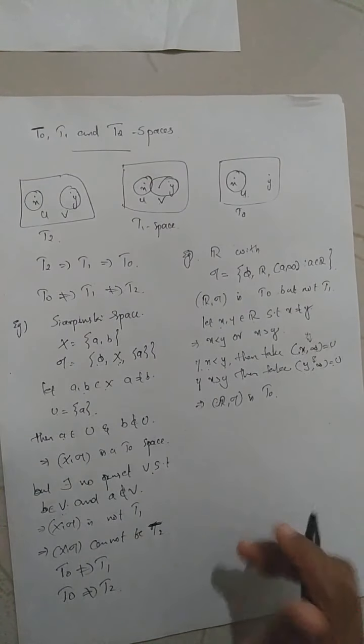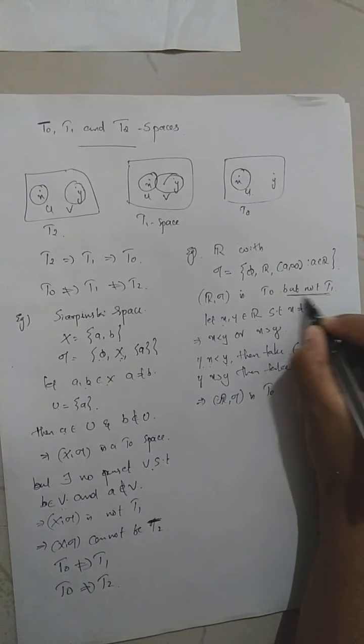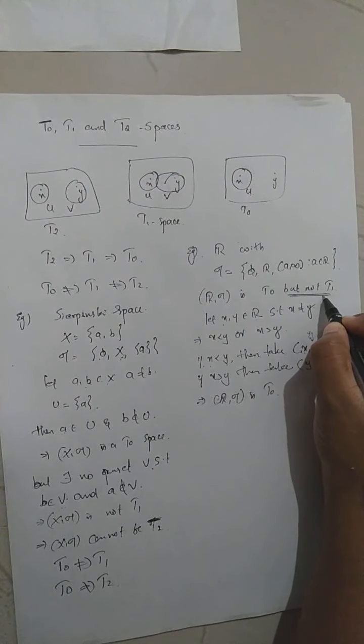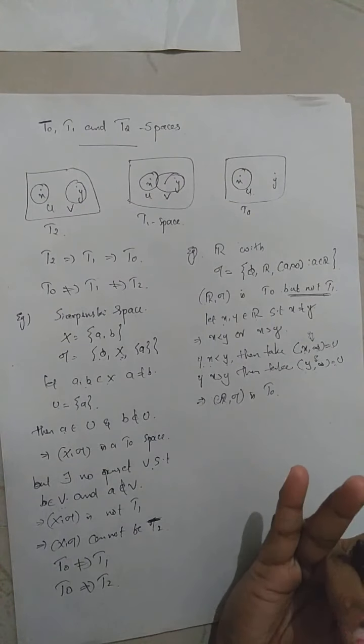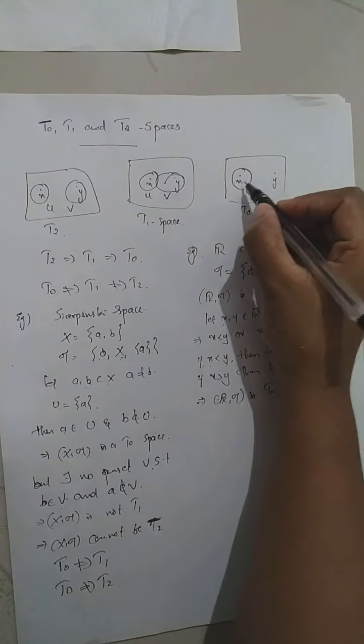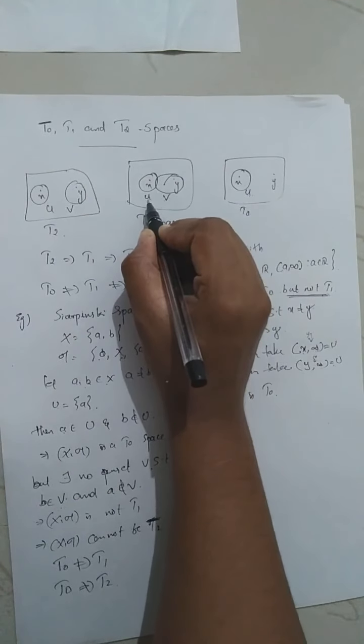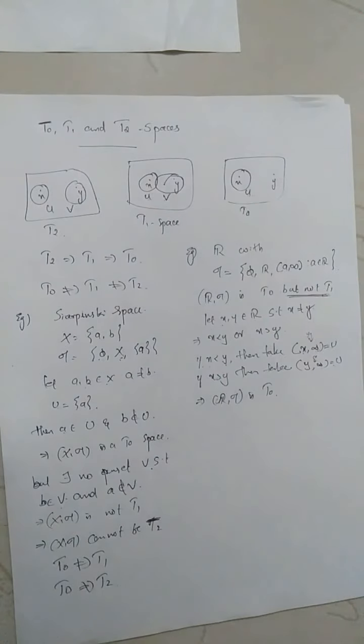Okay, so it is a T0 space, but we will prove it is not a T1 space. How will you prove it is not T1? You have to consider any 2 distinct points. Then we need to show that there can't exist 2 different open sets U and V such that x belongs to U, y belongs to V, but x cannot belong to V and y cannot belong to U. So that is the condition.